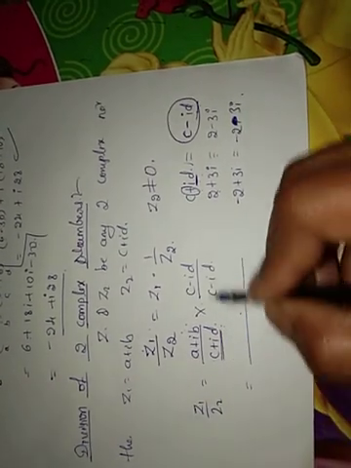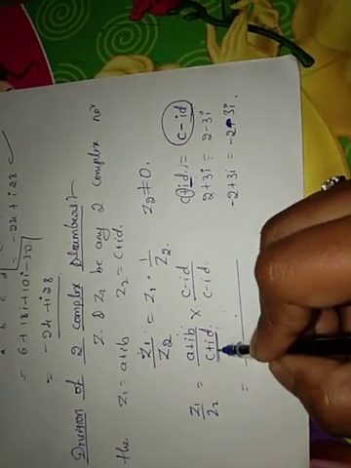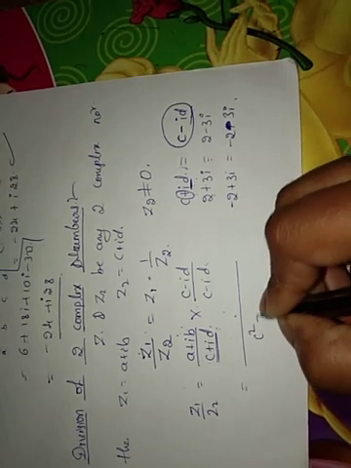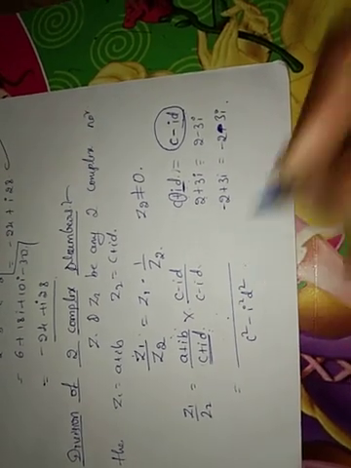Now the denominator: c plus id into c minus id. Like a plus b into a minus b, that is a square minus b square.